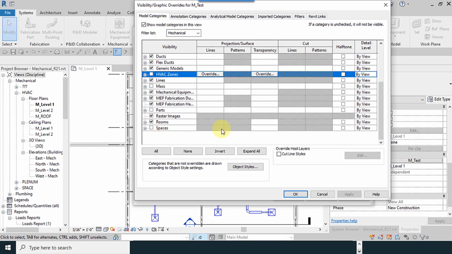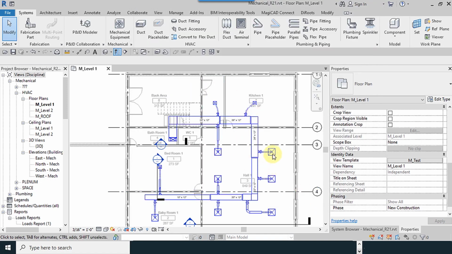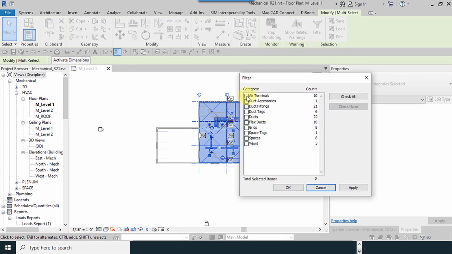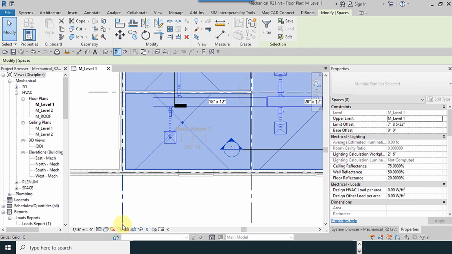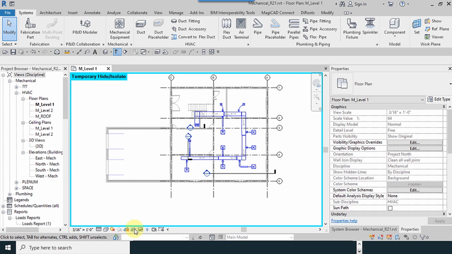I have to, because the tags will hide, so I use another type. Go to select all, check filter, check none, and just spaces, and leave the tags like this. We have the temporary hide isolate tool here, and hide element. Our tags were gone. So this is temporary.